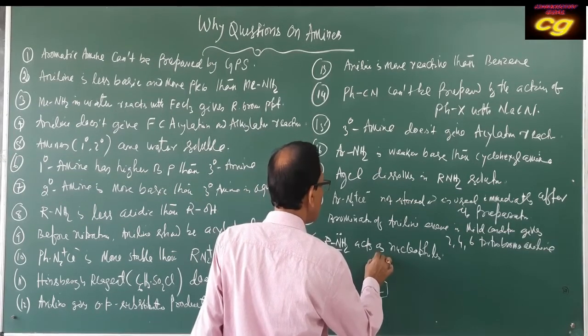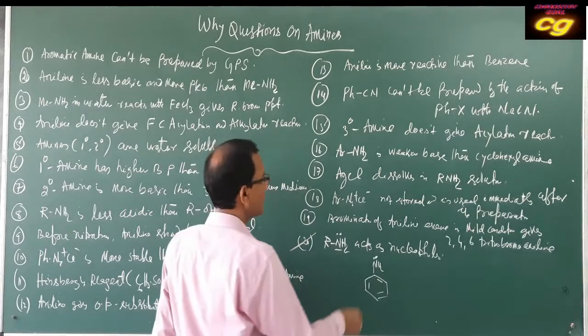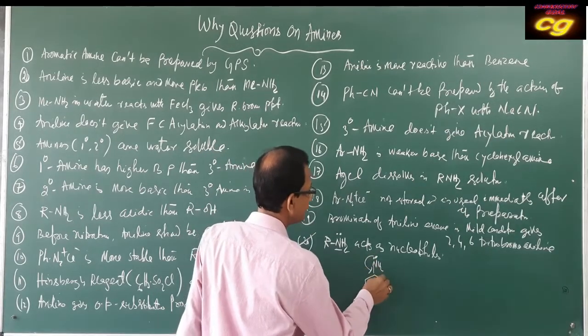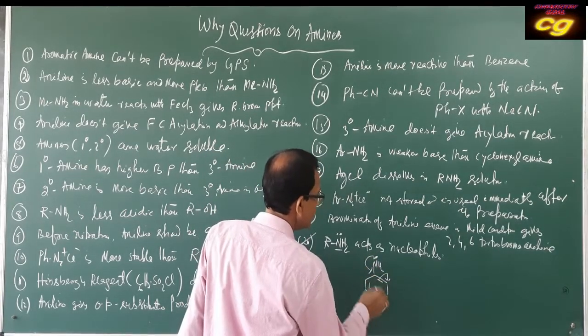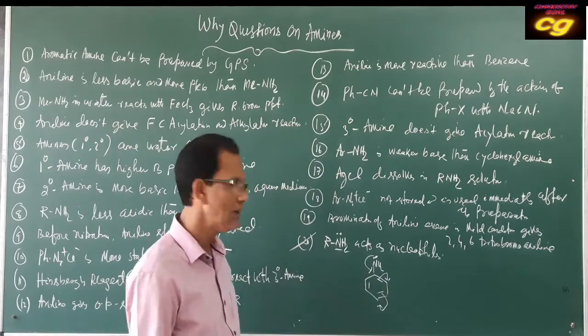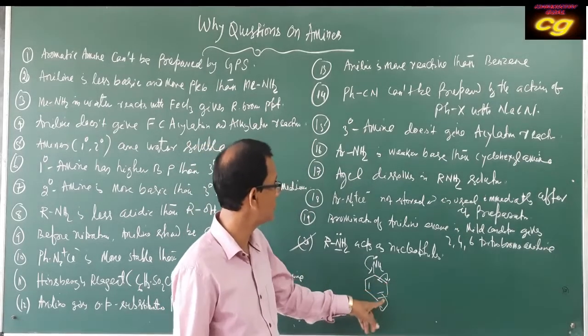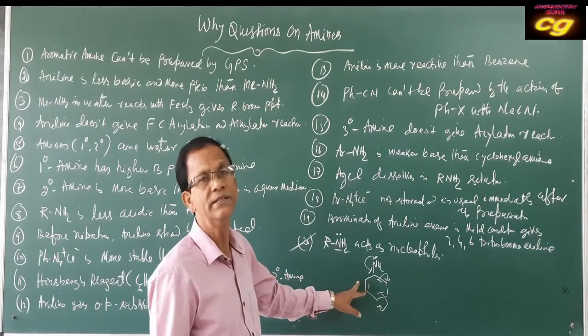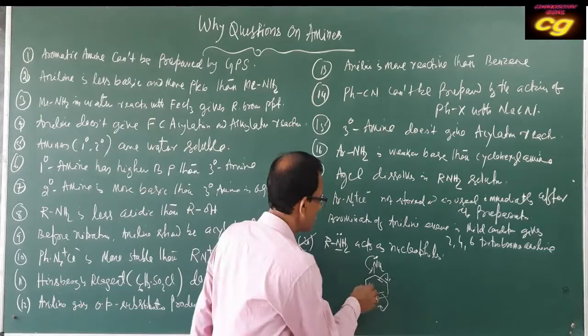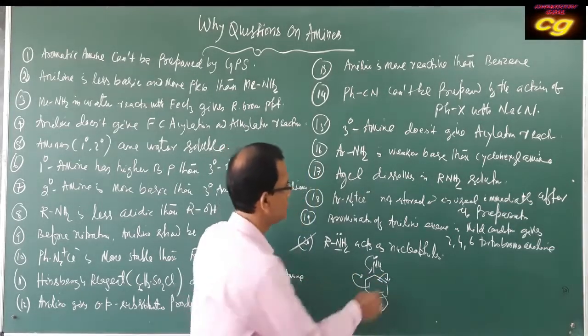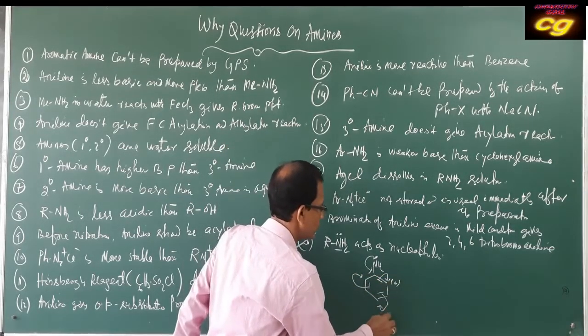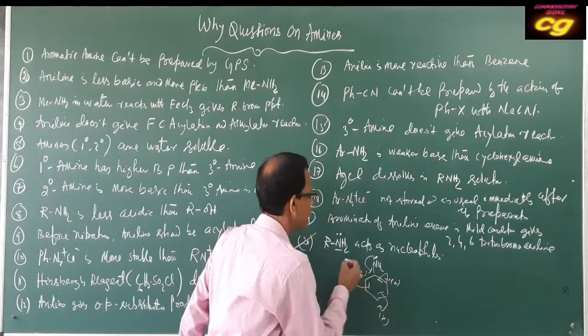Due to the lone pair on nitrogen, it activates the ring, and the electron density at the ortho and para positions increases more. This is your ortho position, this is your para position, this is your ortho position.